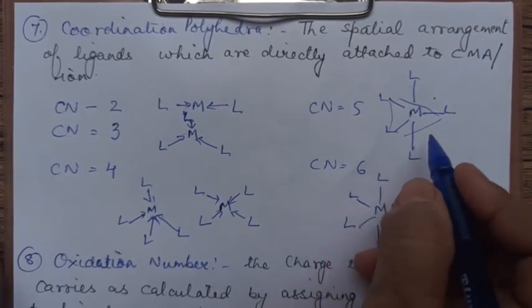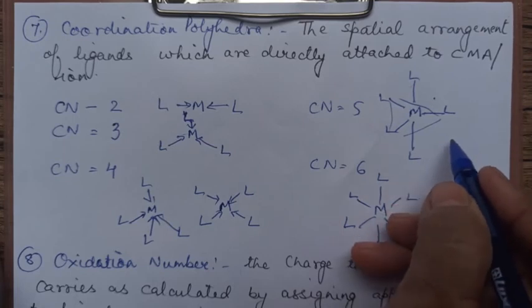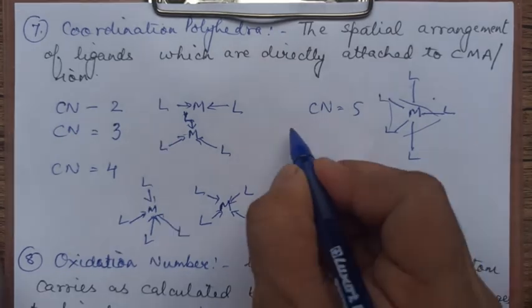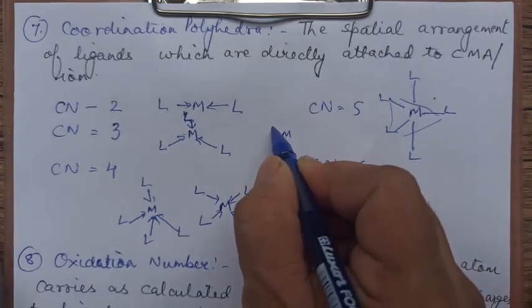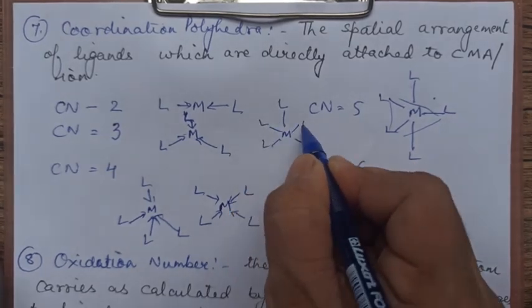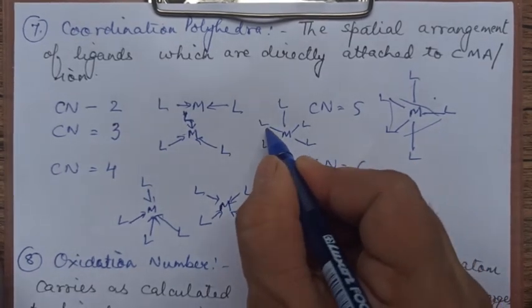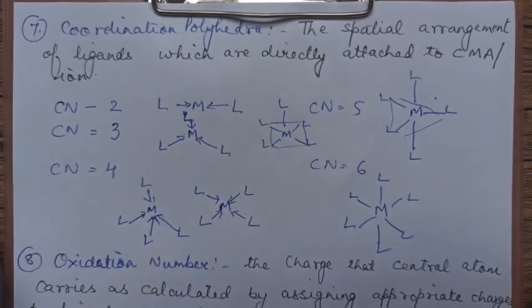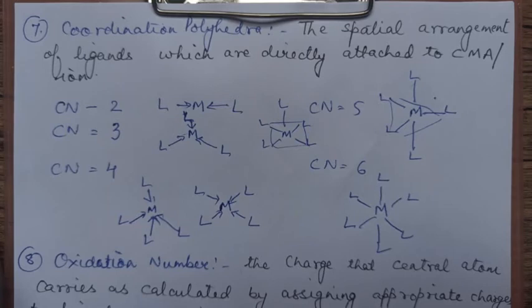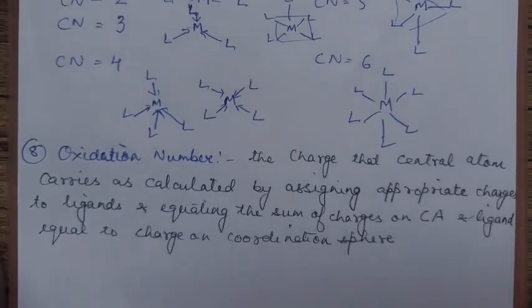In 5, actually, you will also come across square pyramidal. You may have this structure also. I'll draw it here. There will be 5 ligands here and 1 lone pair present. Otherwise, this is square pyramidal. This is also coordination number 5. Clear? Now, let us take another. This we require very much while naming.